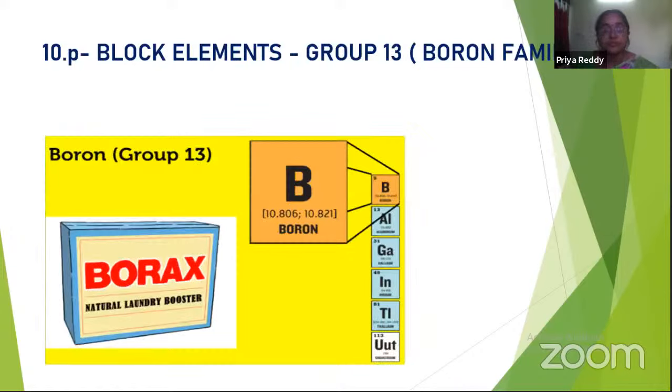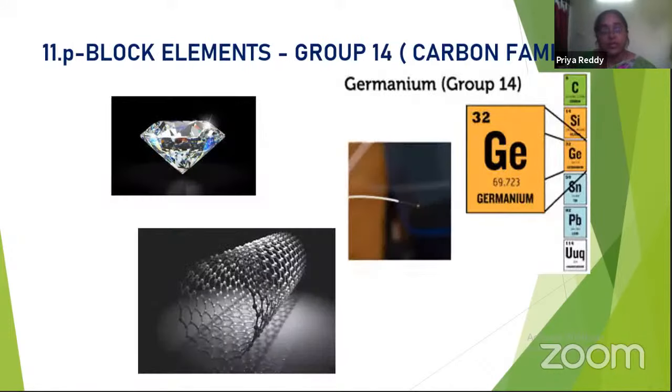10th unit consists of the boron family, that is boron, aluminum, gallium, indium, and thallium. So their behaviors, periodic properties, and some important compounds and their properties. And 11th unit consists of P block elements, that is the carbon family, a very, very, very important family, because carbon is the soul of living things. So this is the 11th chapter, 11th unit.